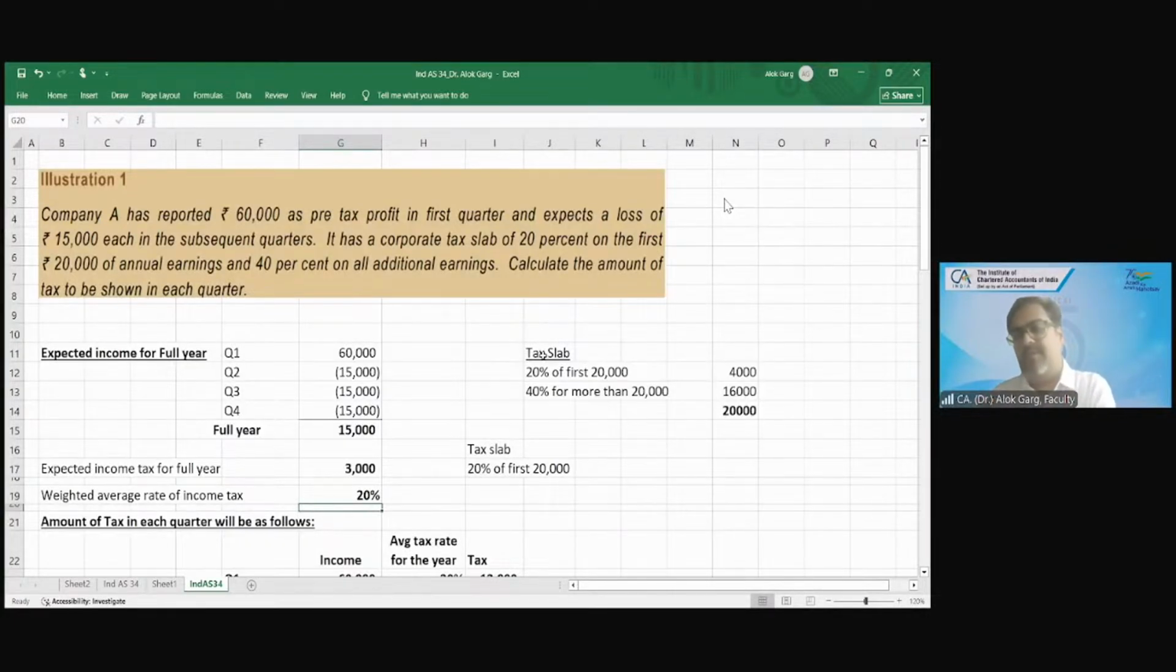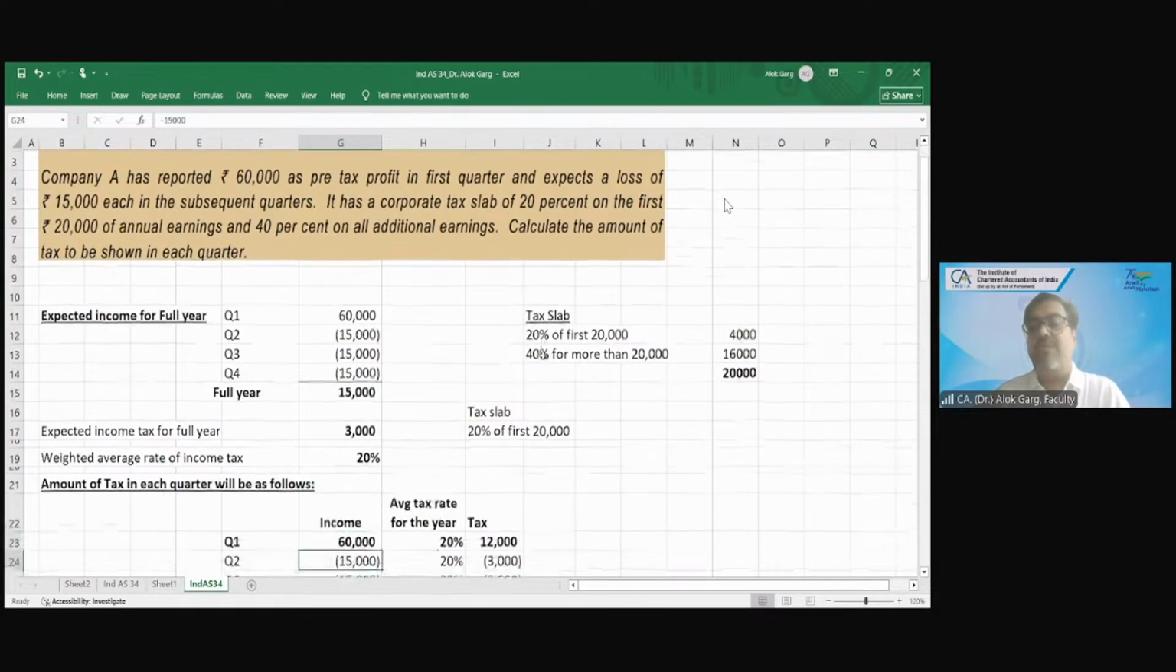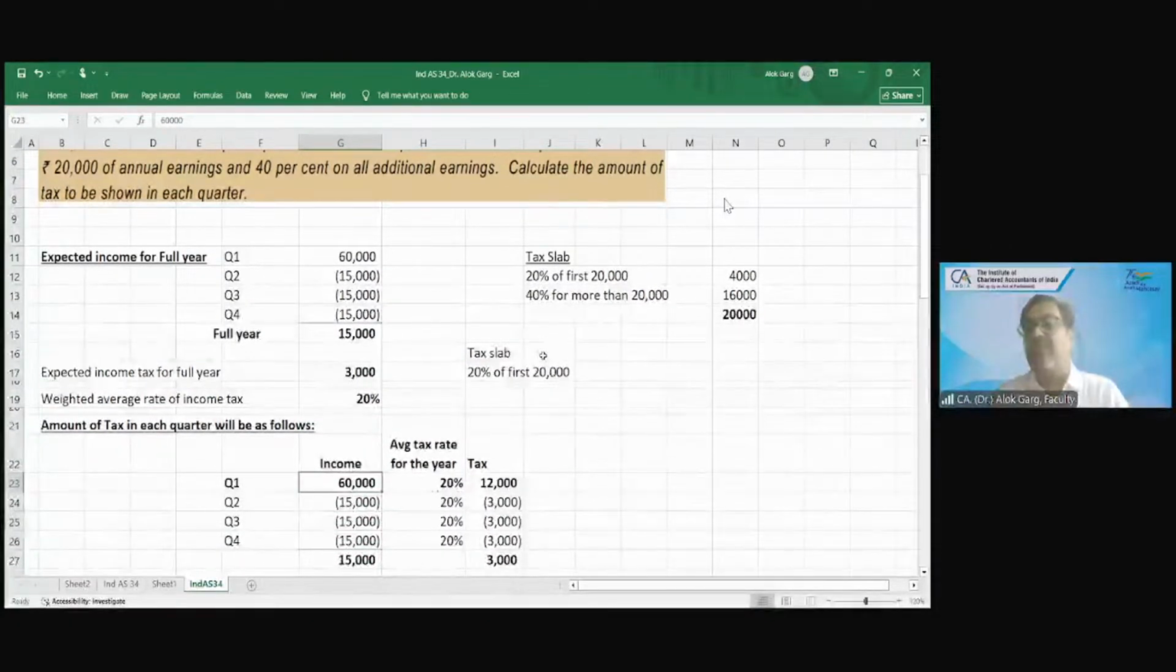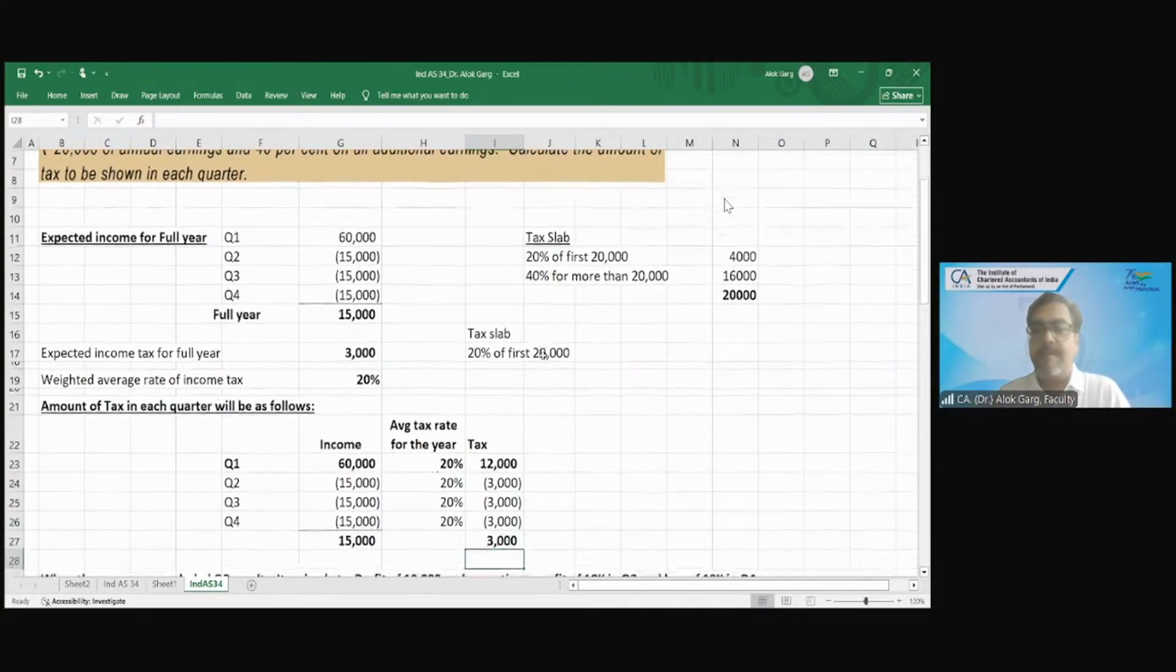So how much tax do you need to record? 60,000 is the income. 60,000 multiplied by 20%, 12,000 rupees, right? So your tax expense for quarter one is not 20,000, it is 12,000. And in the remaining quarters, there is an estimated tax reversal. Is this clear or not clear? Please tell me. Clear.